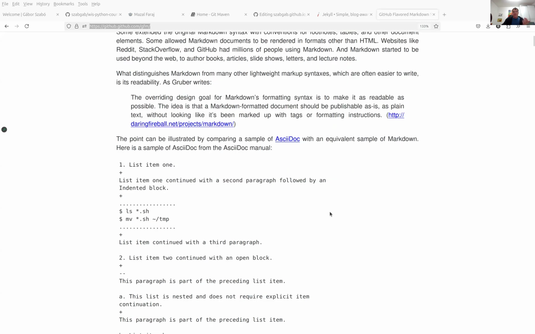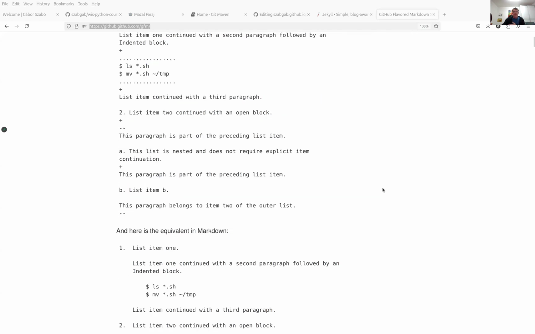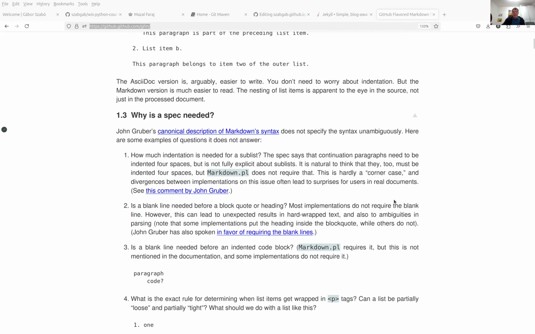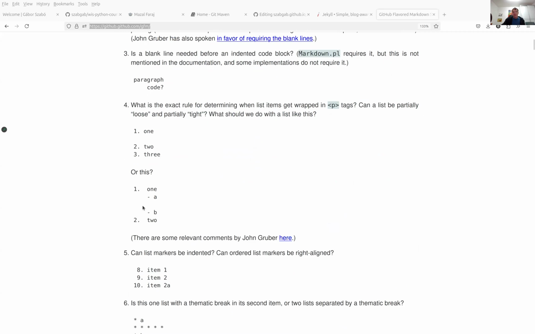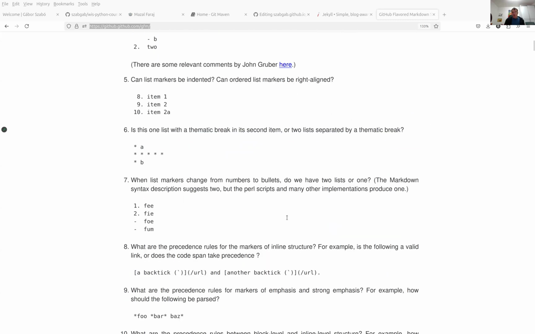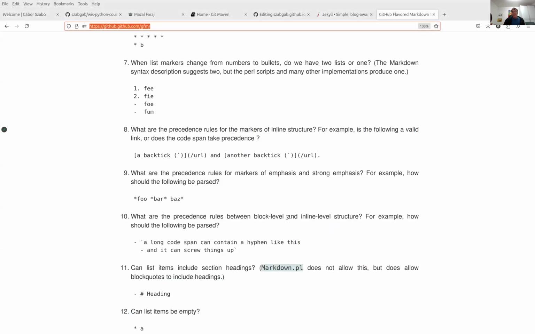And you can read it, of course. You can search for various things. You can see the explanations of how to do various things, the numbering here you can see, and then you can have sublists or whatever. Lots of things. It's way simpler than doing HTML, but there is still stuff to learn.